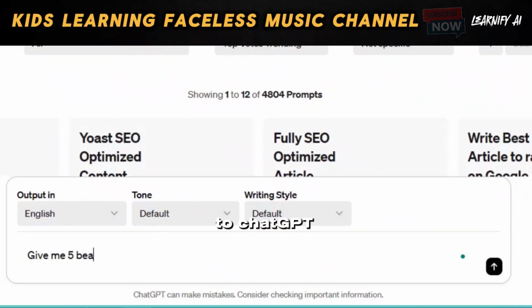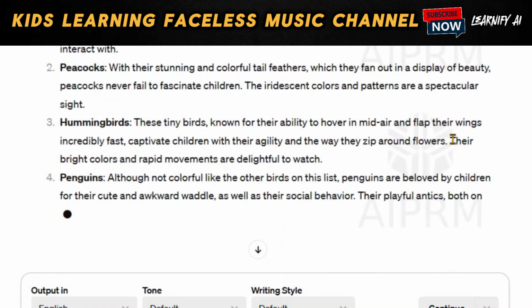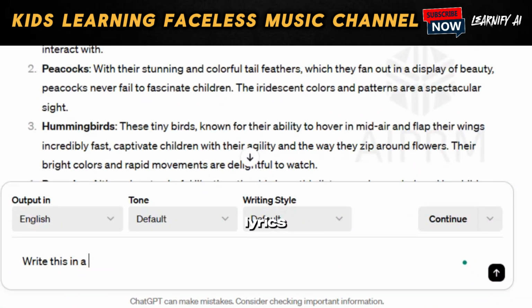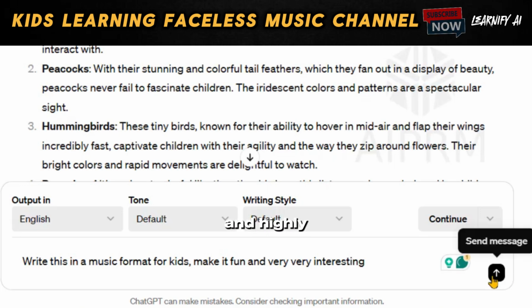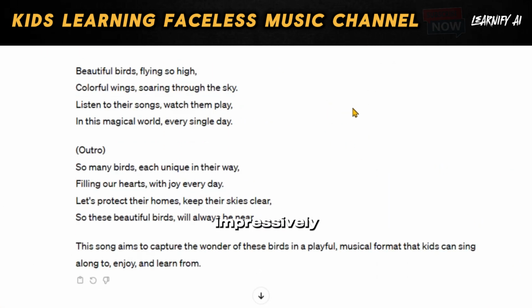Moving on to ChatGPT, once you arrive here, simply type in, "Give me a list of 5 beautiful birds that children adore very much," and then press the Enter key. Here's our result. Now we need to craft song lyrics incorporating the names of these birds. Simply request ChatGPT to format it into a song suitable for children, making it enjoyable and highly engaging. Here's what we find. ChatGPT impressively generates complete song lyrics for us.